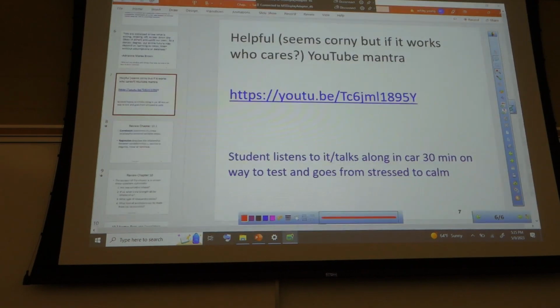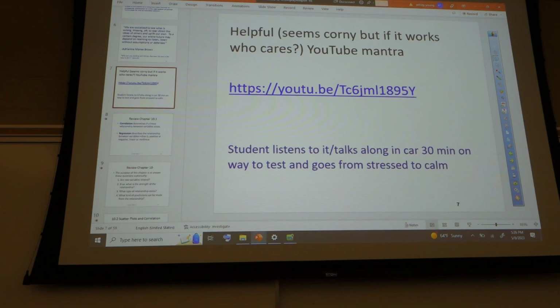Oh, this is kind of cool. This is super corny. It's a mantra from a student of mine who was totally stressed out. She had a tough time passing this class. She took it 3 or 4 times, but at the end she pulled everything together and did great. She had total math anxiety and was never strong in math. She would play this in her car on her way to exams and midterms. For that half-hour drive, she just heard this guy saying over and over again, "You can do this. You prepared for this."